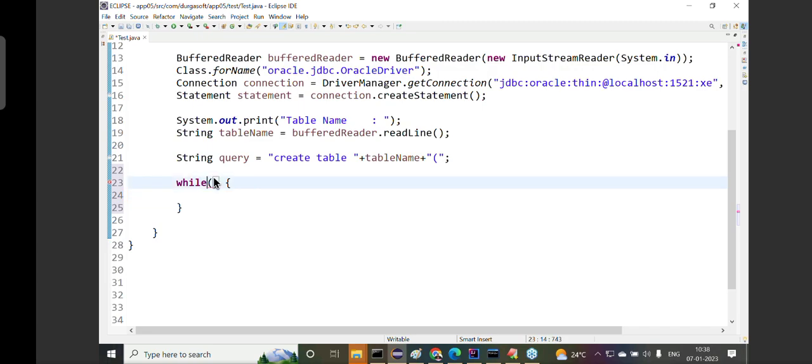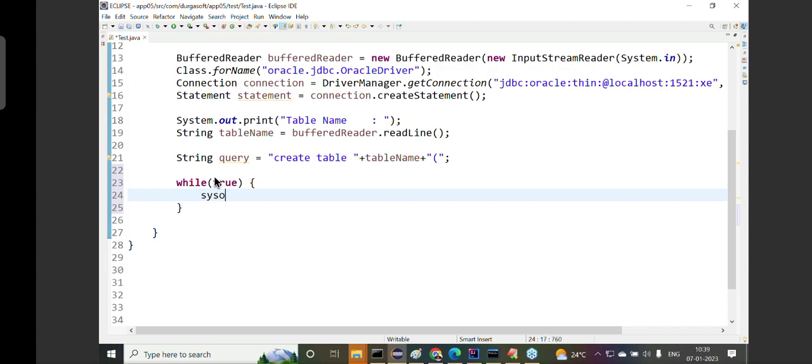Right sir, but I don't know how many times I'm going to use that. Then take an infinite loop, while true. Until the user says continue, I'll continue the loop. When the user says no, I want to stop it now, break the loop. The break statement is available to break the loop, and the continue statement is available to continue to the next iteration. I'm going to control this effectively. While true means that we are in an infinite loop.